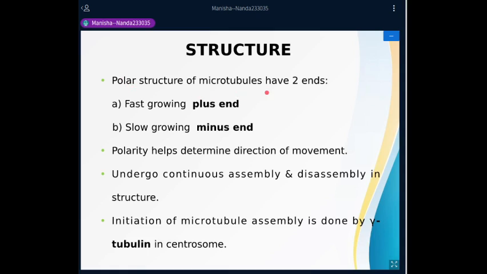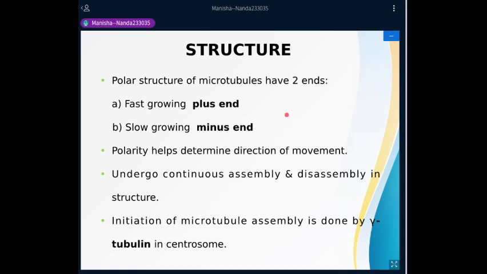Now, the polar structure of microtubules has two ends. One is called the plus end and the other is called the minus end. The plus end is fast growing, whereas the minus end is slow growing. This polarity helps determine the direction of movement. These microtubules form tracks where you'll see movement of different vesicles from cell center to cell periphery or cell periphery to cell center.